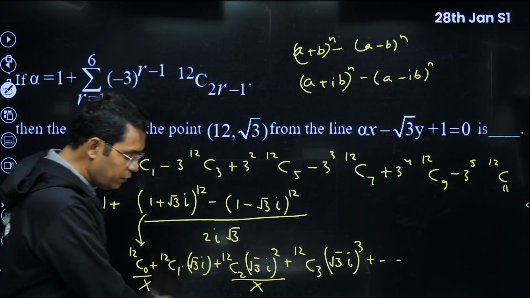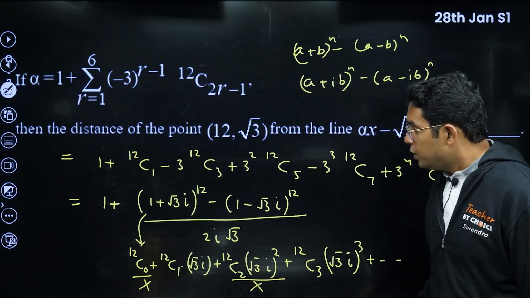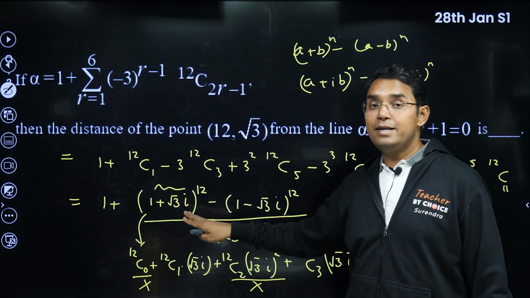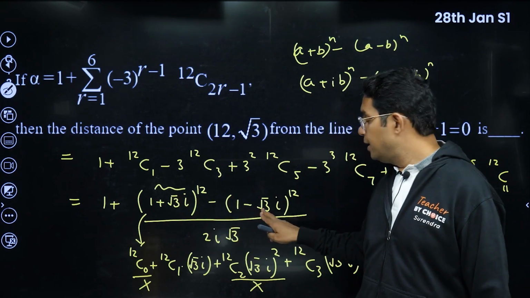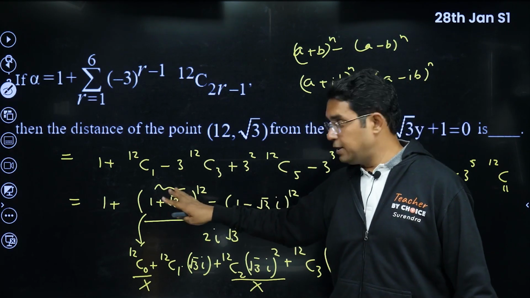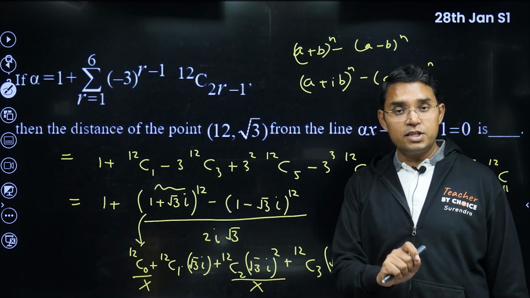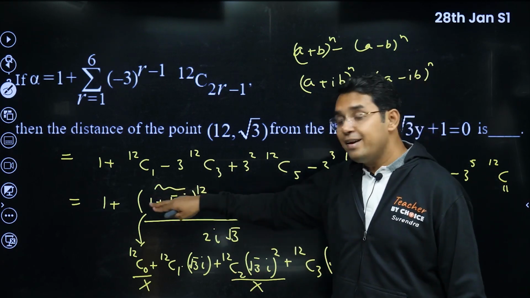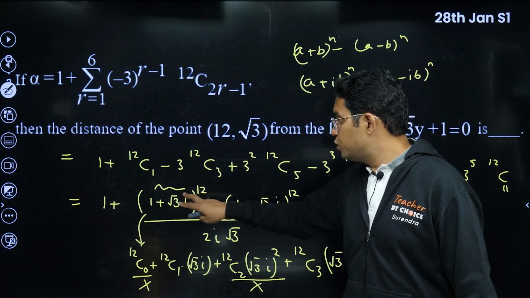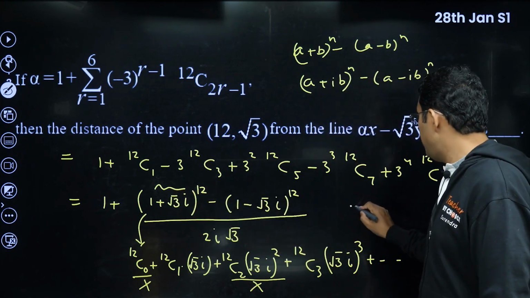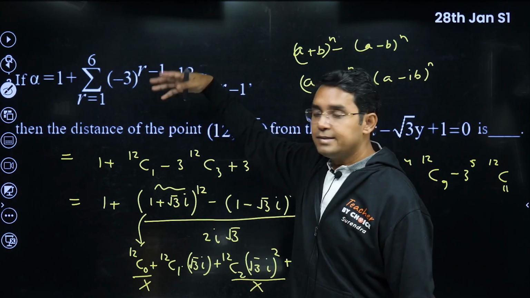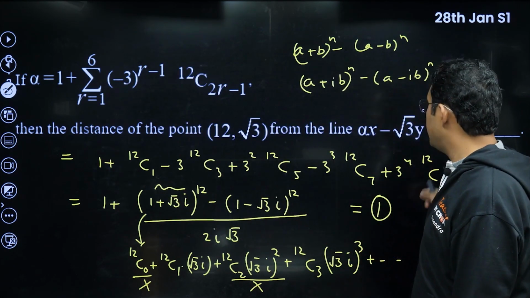Now the question is how to solve it. To solve this question, you need to check that this is a complex number whose argument is 60 degree, pi by 3. Here it is minus 60 degree. So if power 12 is there, the resultant of this will have argument equal to 12 into 60, that is 720 degree. So that will be a real number. This will also be a real number. They have the same magnitude, so they will cancel each other. So that means it will just be equal to 1. Now this entire thing will be just 0. You will get just 1. And then I think the question is very easy.